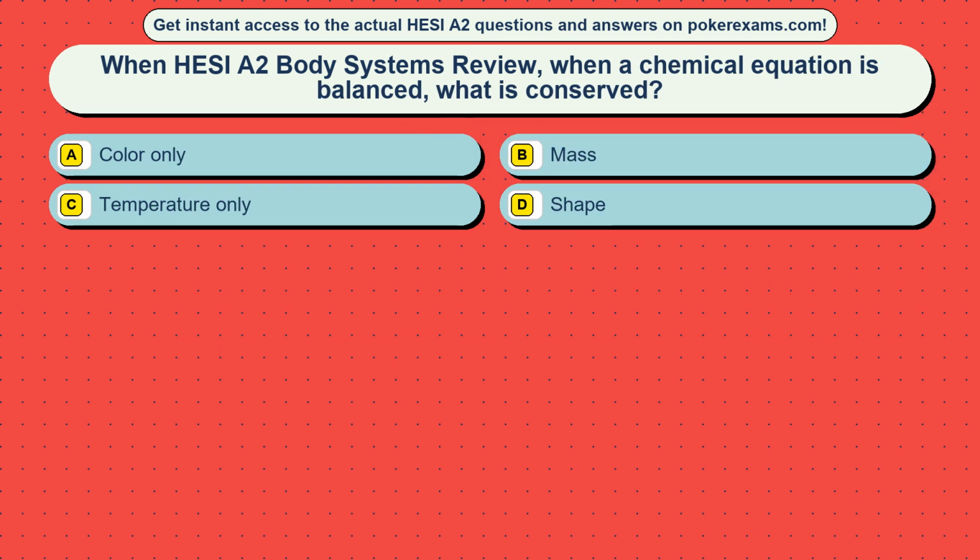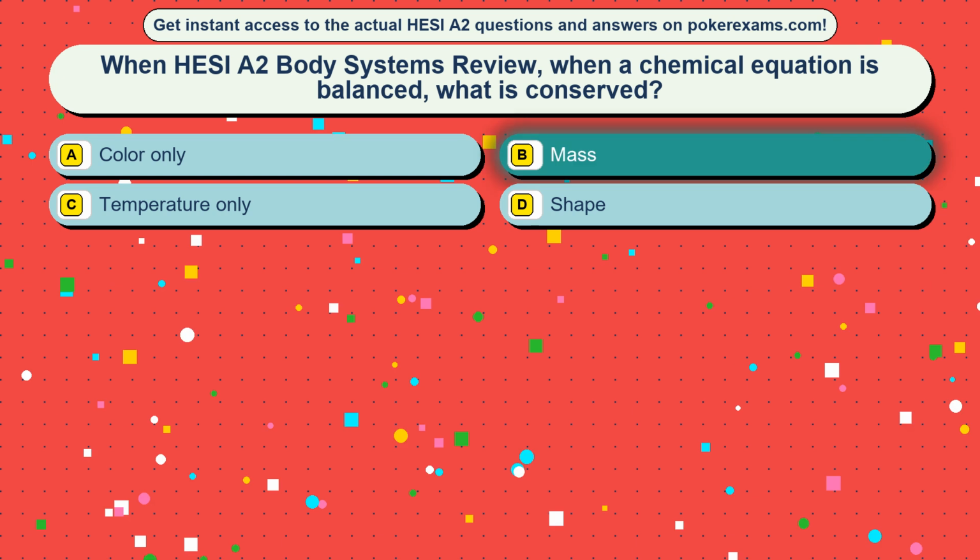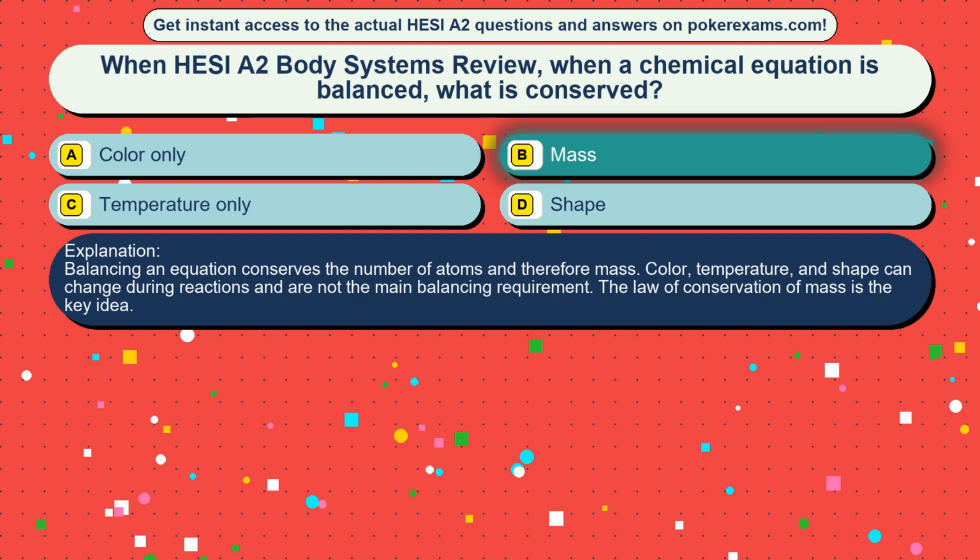Question 29. When HESI A2 Body Systems review, when a chemical equation is balanced, what is conserved? Option A, color only, option B, mass, option C, temperature only, option D, shape. The correct answer is option B, mass. Balancing an equation conserves the number of atoms and therefore mass. Color, temperature, and shape can change during reactions and are not the main balancing requirement. The law of conservation of mass is the key idea.